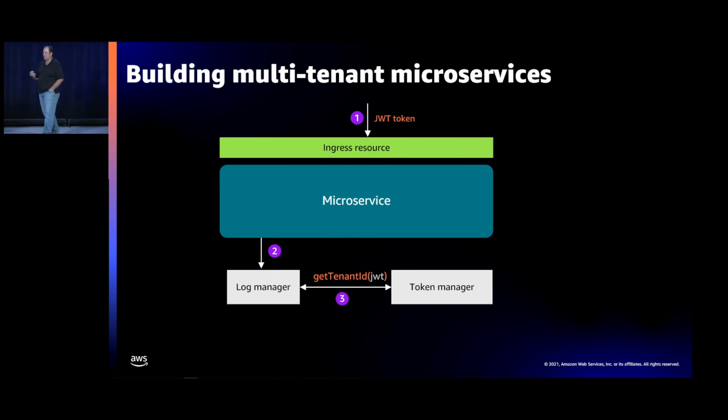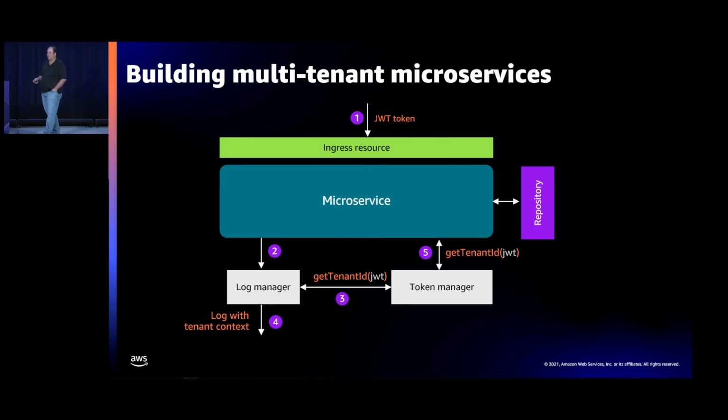Well, we don't want developers doing that, so we put that into a library. And now we can log a message with tenant context, and the log manager just takes care of resolving all that tenant context. So I just take the incoming request, it goes to the log manager, resolves it, and you're all done. Or if I need to go access data and I need tenant context, I can just ask the token manager for the tenant ID, give it for me, and now as I'm going out and trying to figure out, is this a silo, is it a pool, how do I use tenant context to decide how I'm accessing the data, I can use that tenant context there.